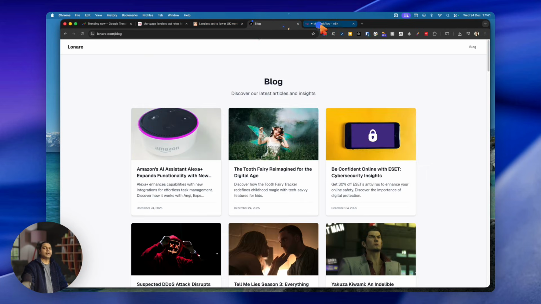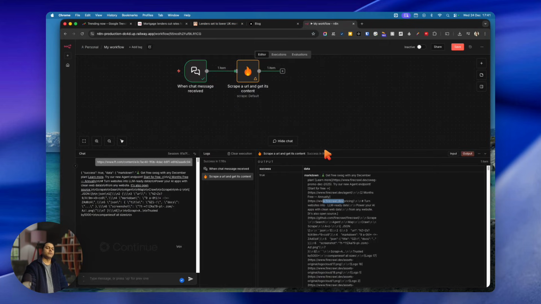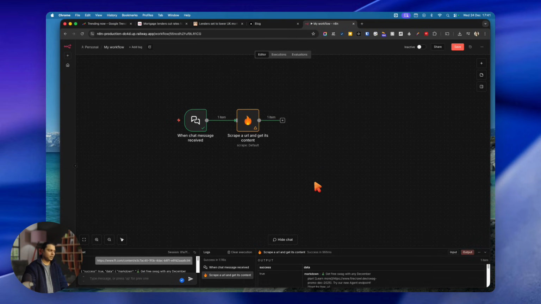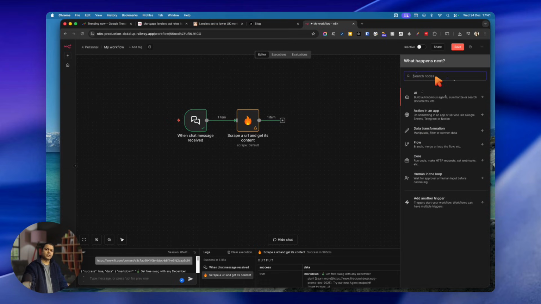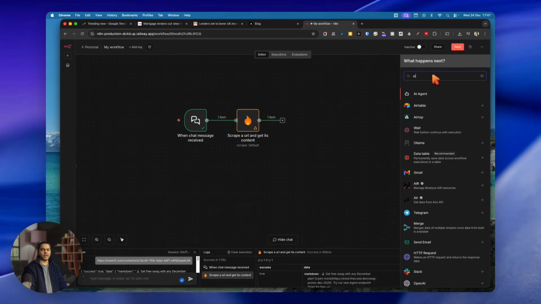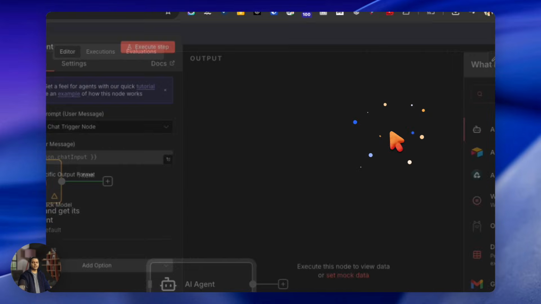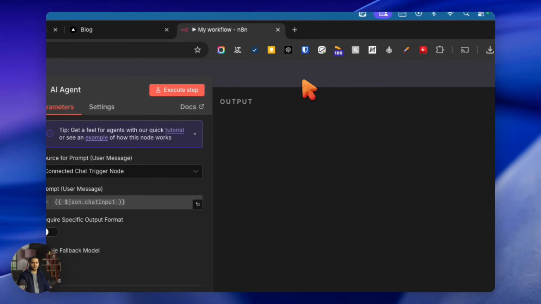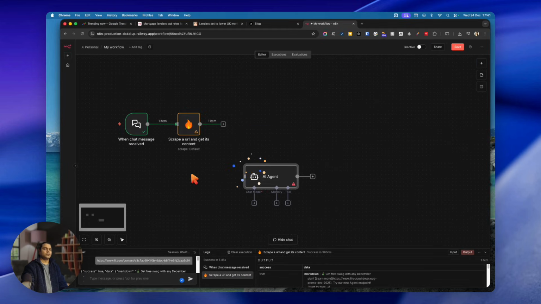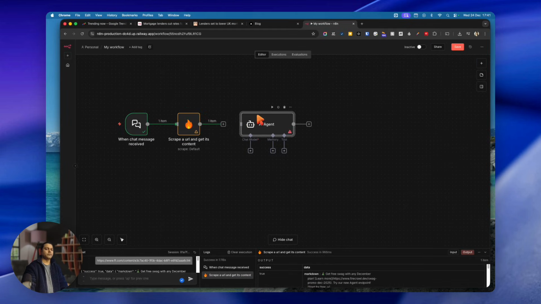Okay, right. So the third step here is to add an agent. How do we add an agent? We have to click plus and then click on AI agent. When we click on AI agent, it will create an AI agent node for us. So we bring the AI agent here, connect it, and then the AI agent requires a chat model.